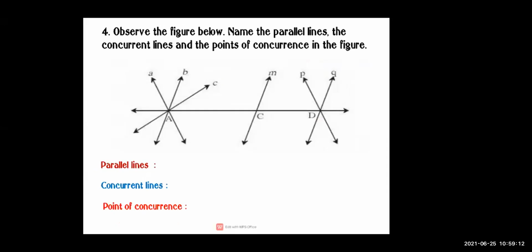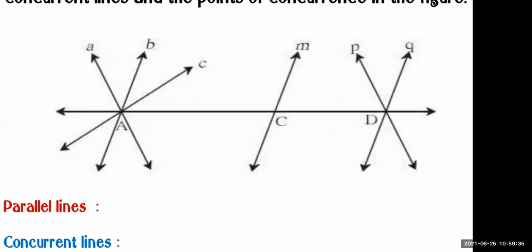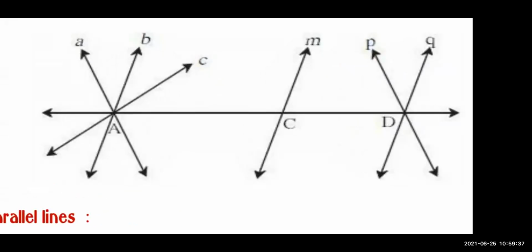Okay, now here you are going to observe the figure. Observe the figures properly. Now you are going to tell me the name of parallel line, concurrent line, and the points of concurrence. One by one only. First, observe the figures. Okay, 1 minute you are going to observe it. Observe all the figures carefully. Observe it properly. Afterward, you will tell me the answer. Is it clear? Now I am going to ask you. Now you are going to tell me the answer. Okay, you have observed.